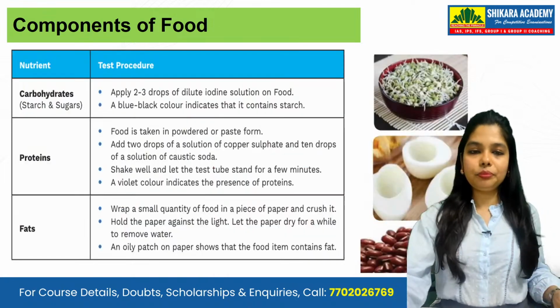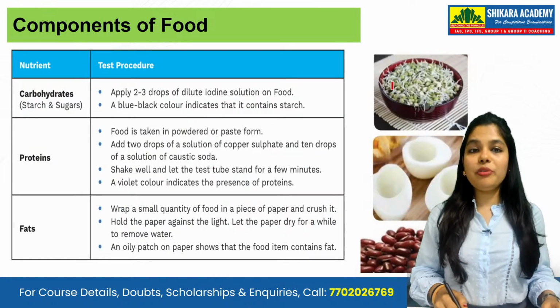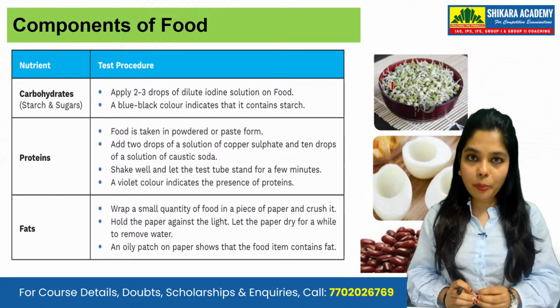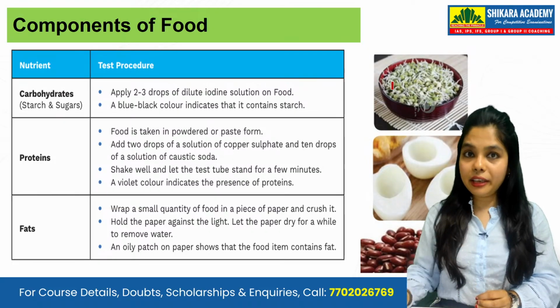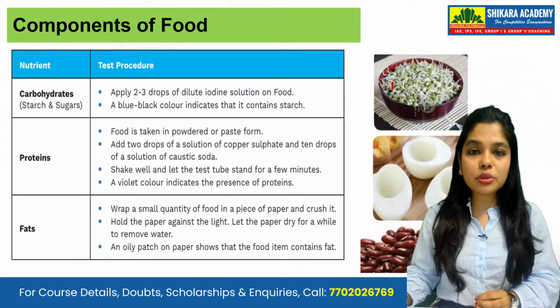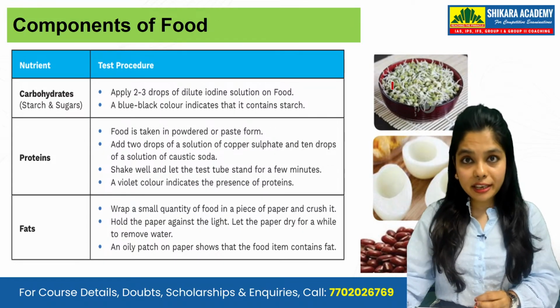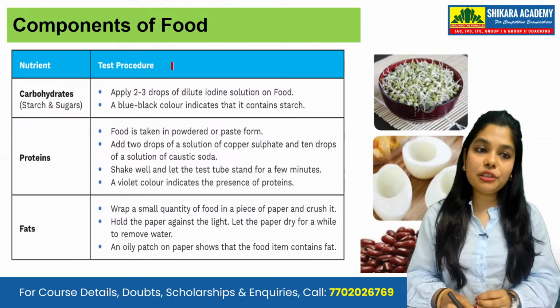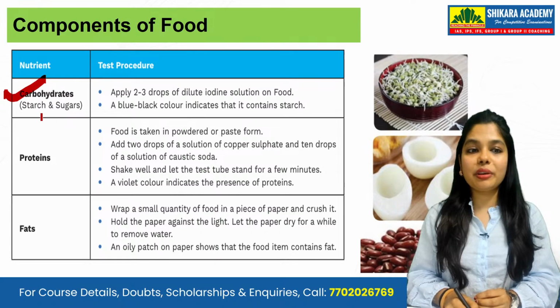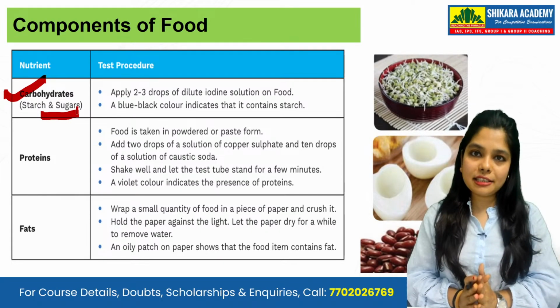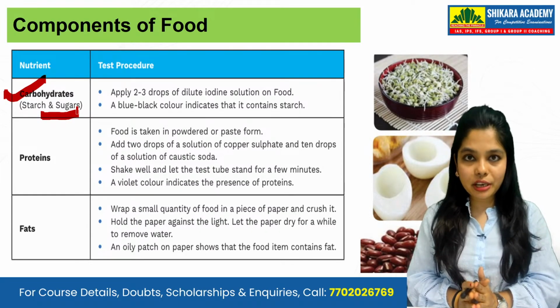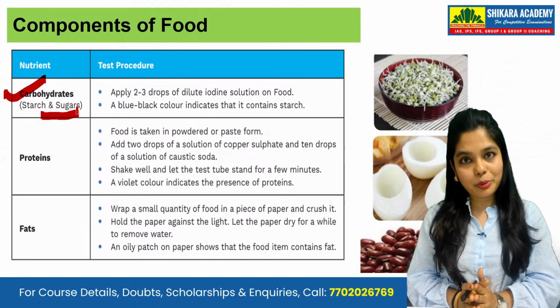Going forward, now we will be seeing each and every component of food, where and how they are used, and what kind of benefits they are giving us, right? So first we are talking about carbohydrates, that is sugar and starchy products. Carbohydrates are your sugar and starchy products.